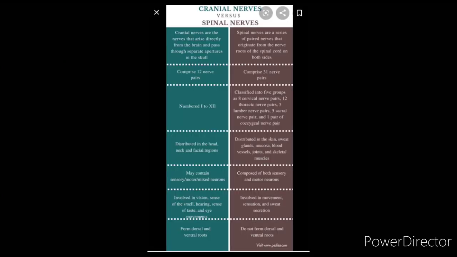Each pair of nerves consists of a sensory nerve that carries messages to the brain or spinal cord, and a motor nerve that carries messages from the brain or spinal cord. And the nerves have innumerable branches which are included in the peripheral nervous system.